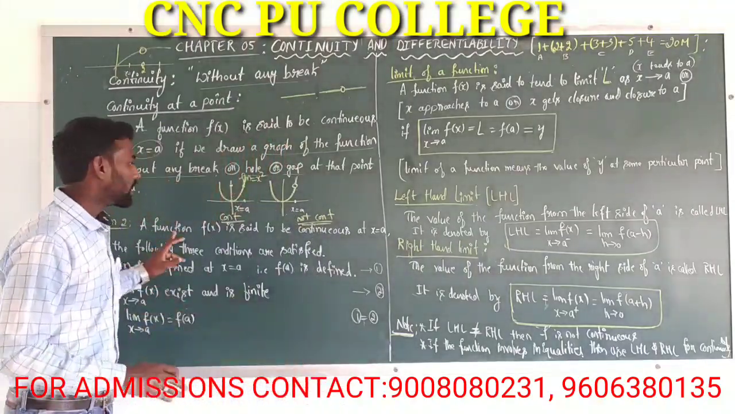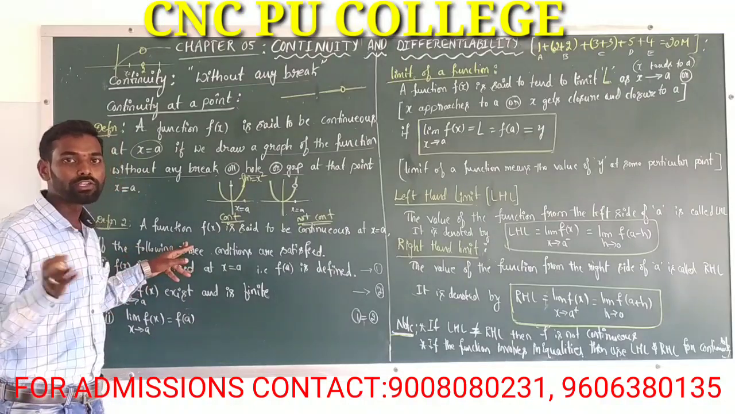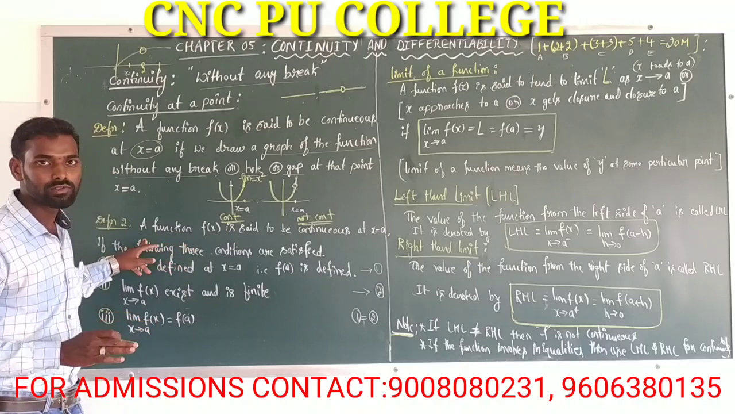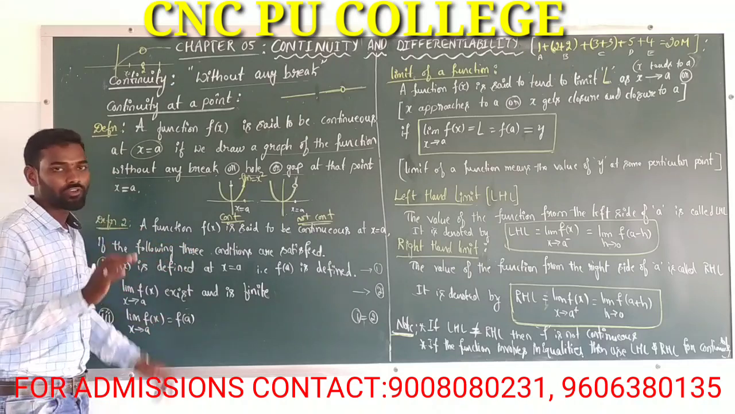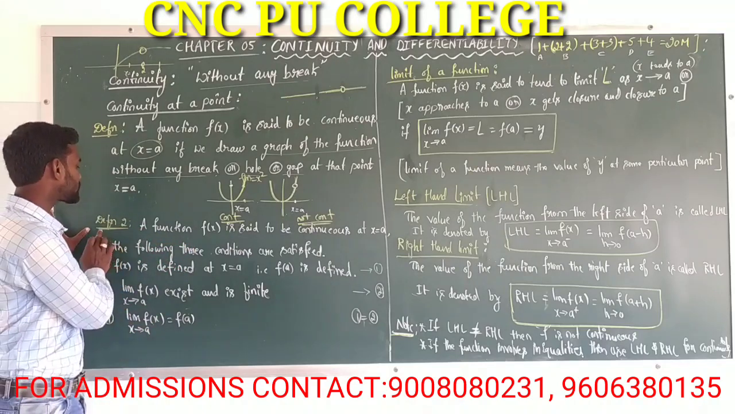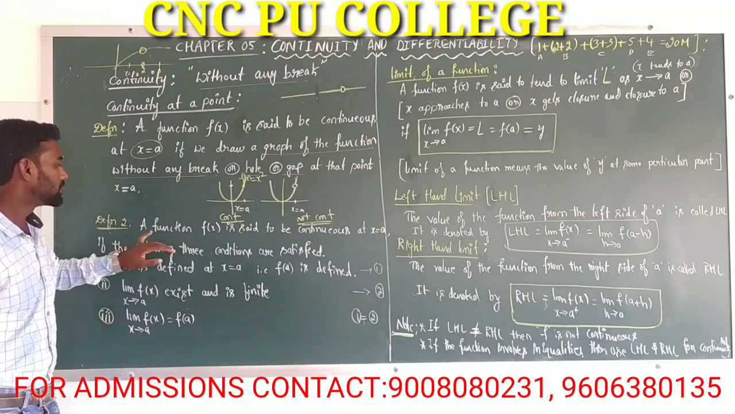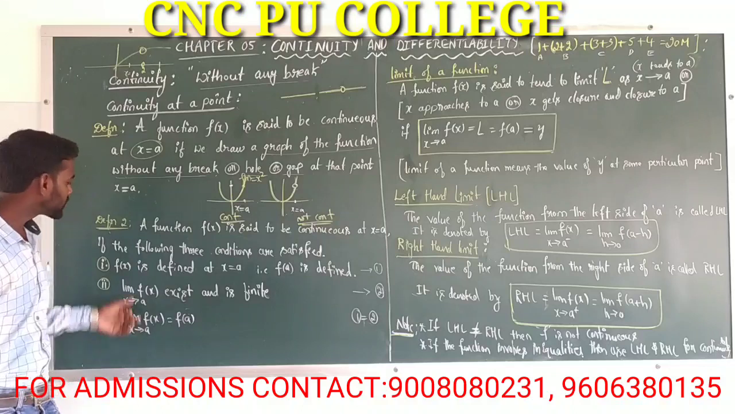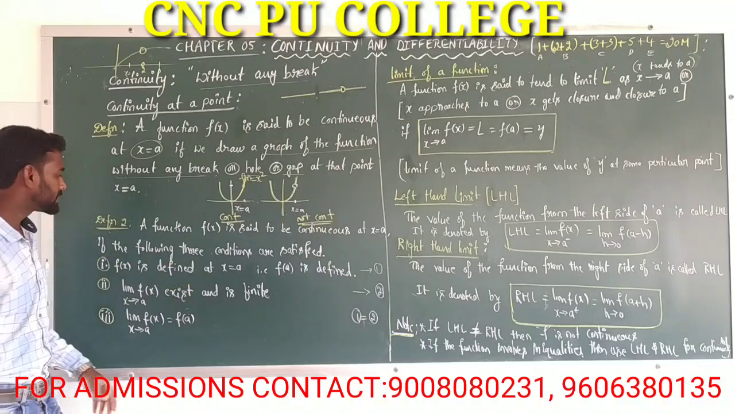That is, on this definition we are going to solve a lot of problems in exercise 5.1. Observe the definition here. A function f of x is said to be continuous at x is equal to a, if the following three conditions are satisfied.